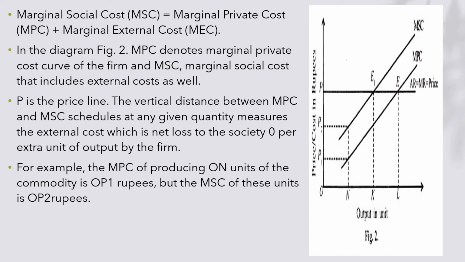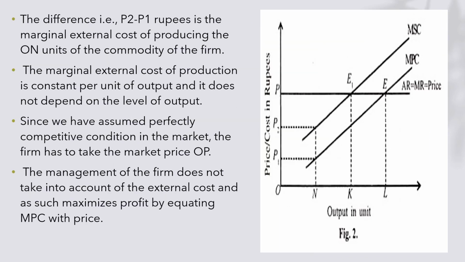O units of output are produced by the firm. MPC is producing O units of commodity. OP1 is the price, but the MSC of these units is given by OP2 rupees. The difference between P2 and P1 is the marginal external cost of producing O units, and the marginal external cost is constant per unit of output and does not depend upon the level of output.